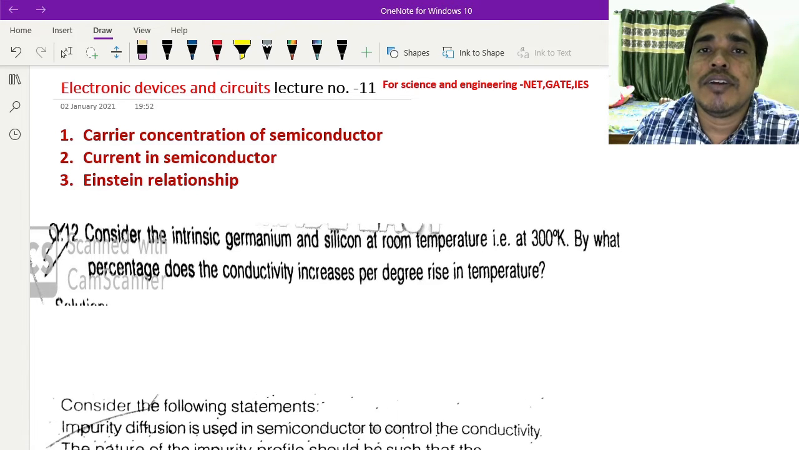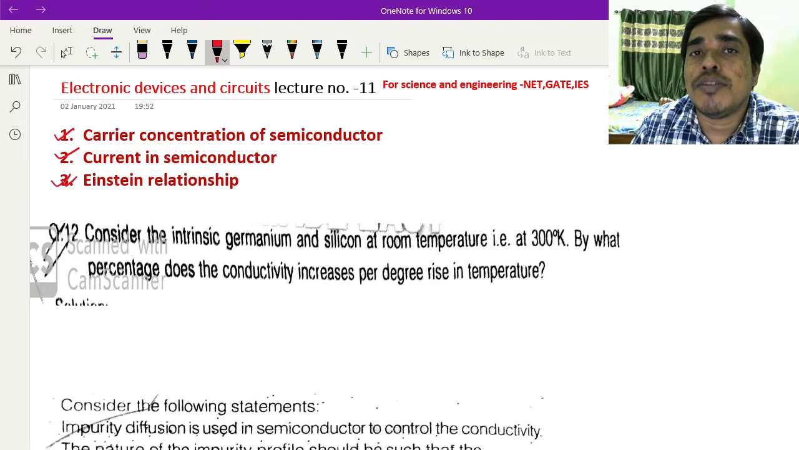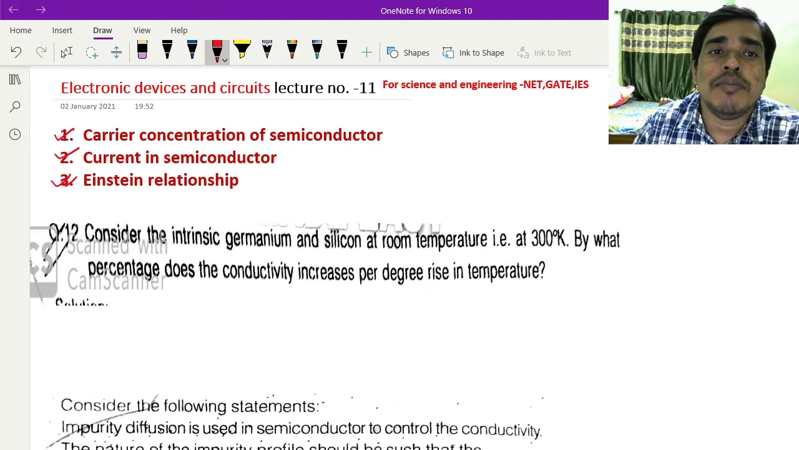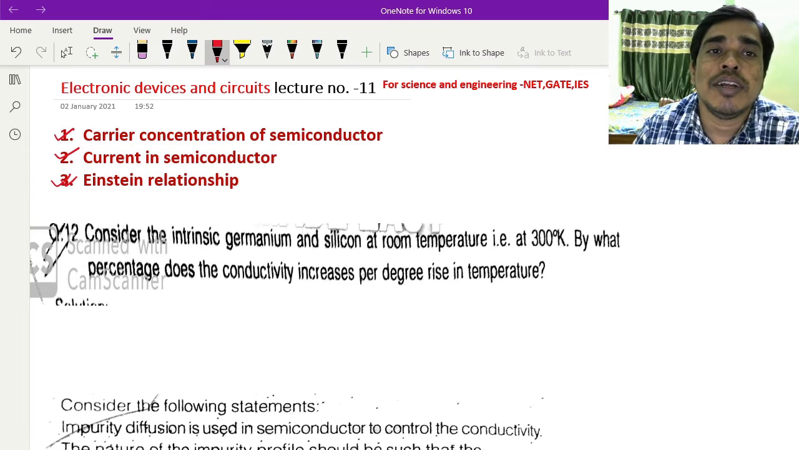Hello friends, today I will discuss carrier concentration of semiconductor, current in semiconductor, and the Einstein relationship. First of all, I will discuss the theoretical part of these three topics. Then I will solve some important questions related to these three topics.